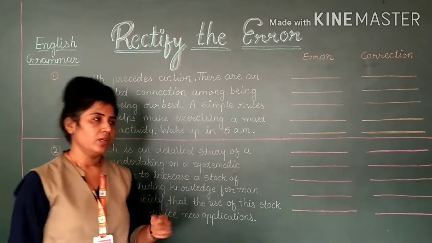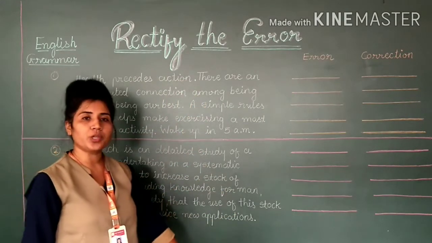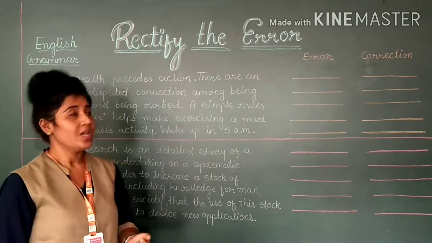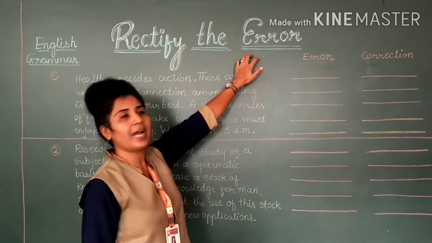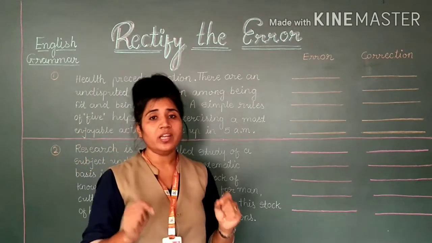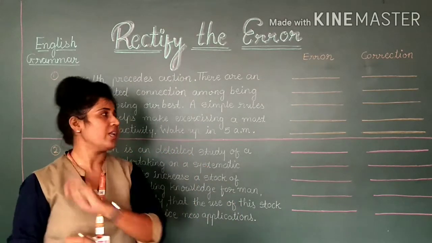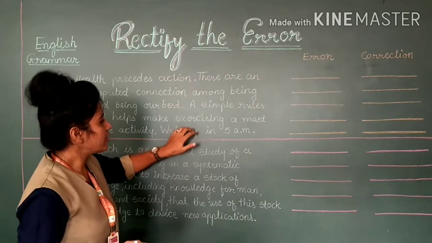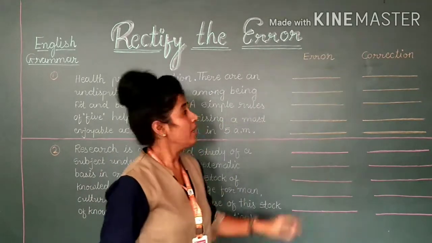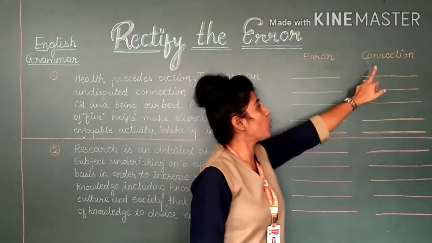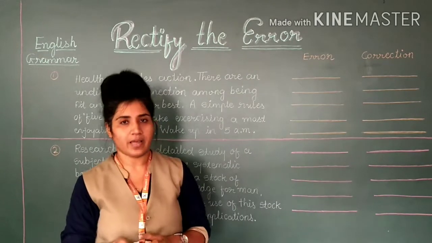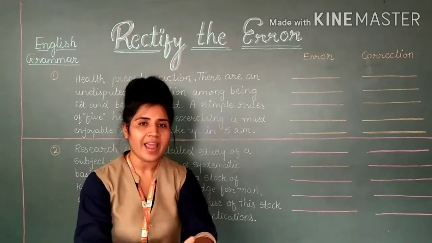Grammar section. As you will get the question in your first term examination, rectify the error. But what is the meaning of rectify the error? Rectify means the error you will have to correct in the passage. You are given a passage in the question. In each line, you will get such mistakes. That mistake you will have to write in the error column. Instead of that error, which correct word will be there, that you will have to write in the correction column. This is called rectify the error. It means you will have to correct the error.